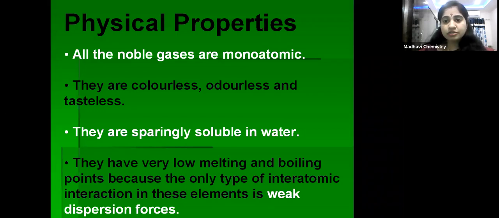They are sparingly soluble in water, partially soluble in water. They have very low melting and boiling points because the only type of interatomic interaction in these elements is weak dispersion forces.